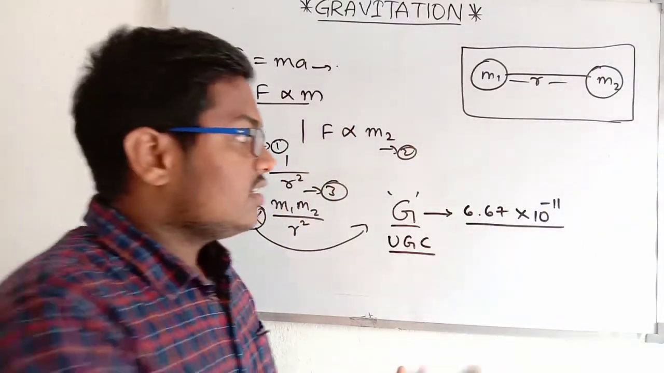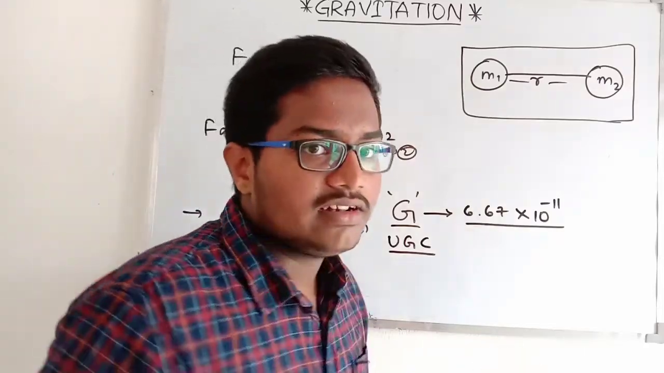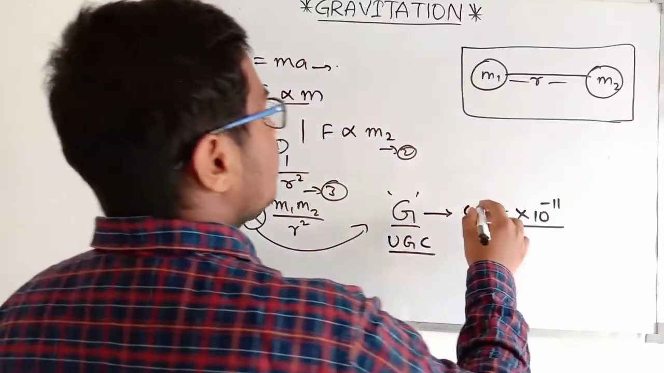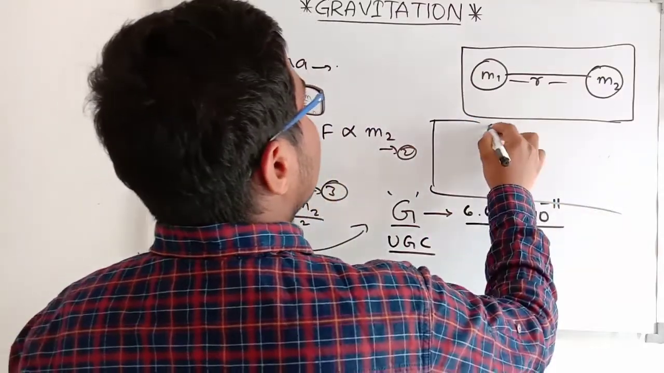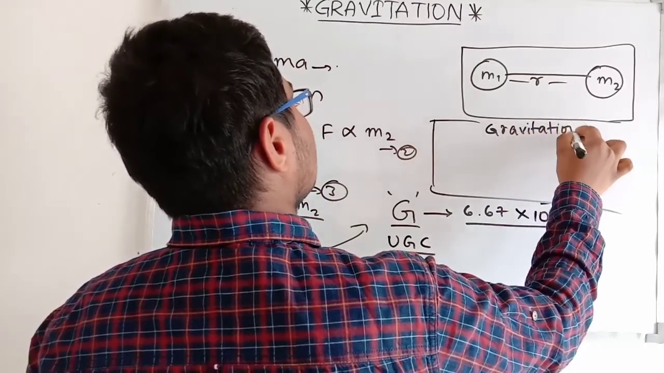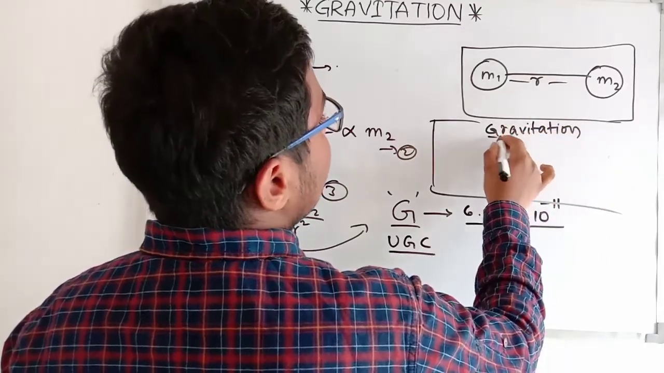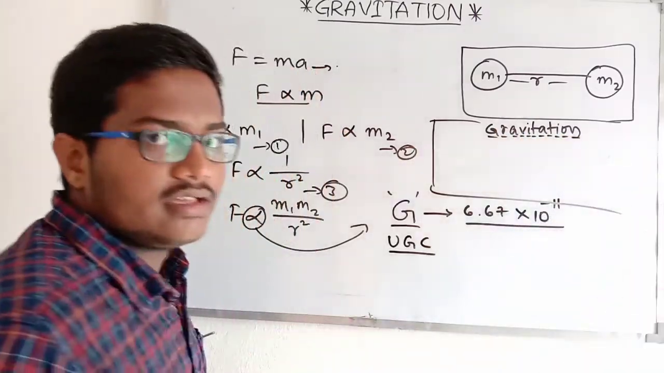Sir, this is such a big value to remember. How to remember this? Okay, I will tell you a trick to remember this. So we have the word gravitation. Count the letters in it: 1, 2, 3, 4, 5, 6, 7, 8, 9, 10, 11.